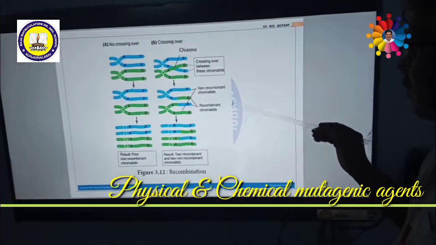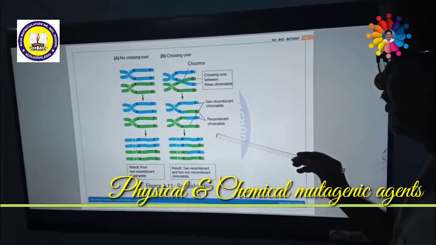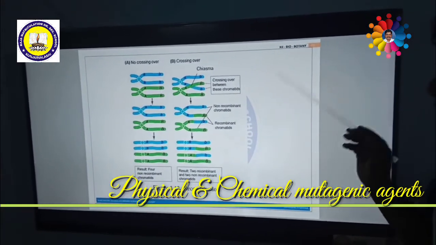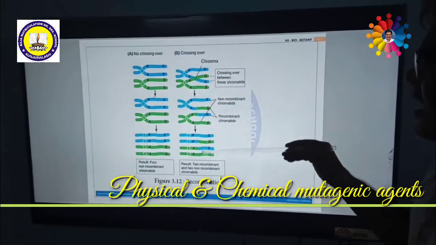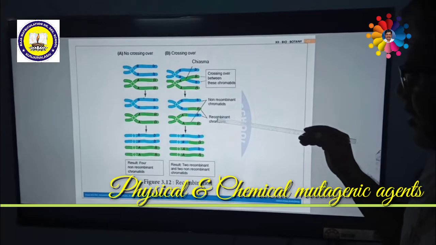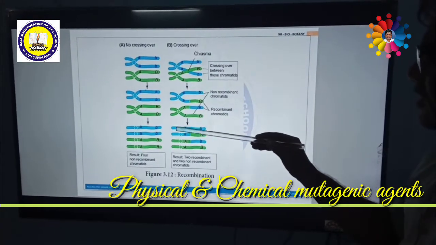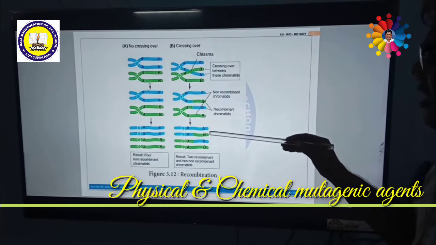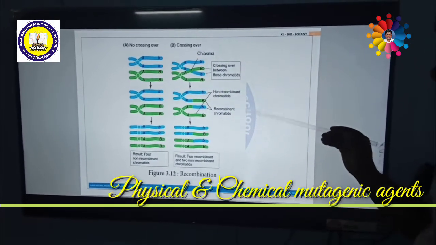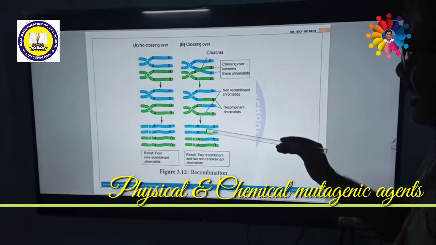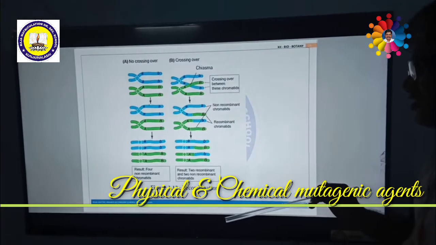Basically, radiations as well as temperature may cause mutations. Sometimes when the temperature gradually increases, a breakage may occur between the nitrogenous bases. The nitrogenous bases are connected by hydrogen bonds. Usually the hydrogen bond is a very weak bond in DNA, so it will break easily. Due to this break, a mutation might be caused.